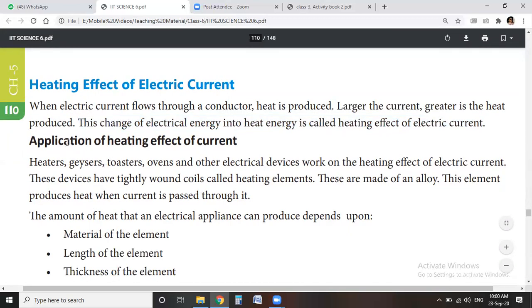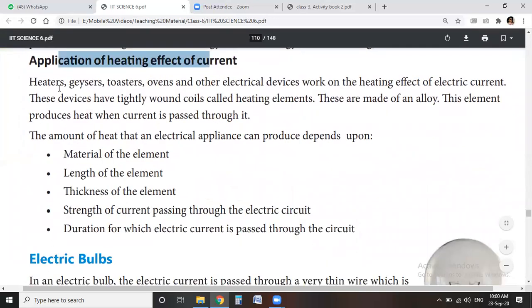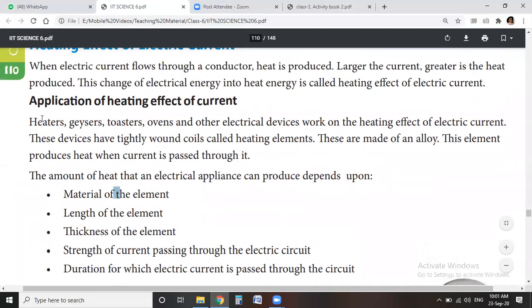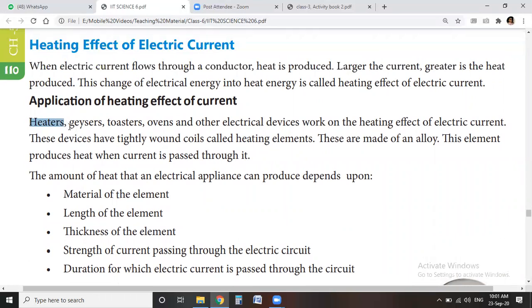So let's see the applications of the heating effect of electric current in our daily life. In our homes, we use heaters for cooking and many other purposes. Geysers we use to warm the water. Toasters we use, ovens we use, and many other electrical devices which work on the heating effect of electric current.